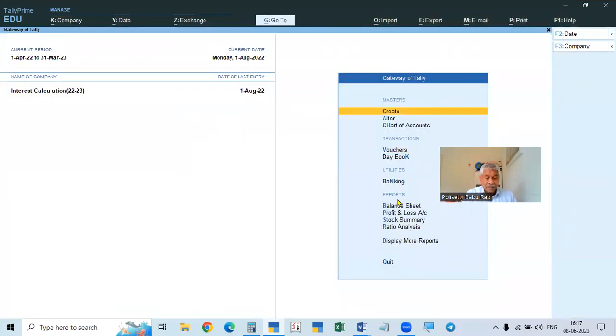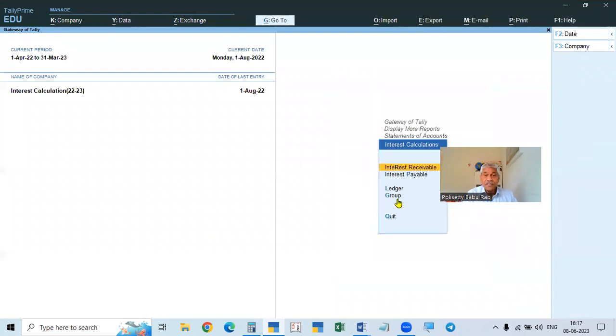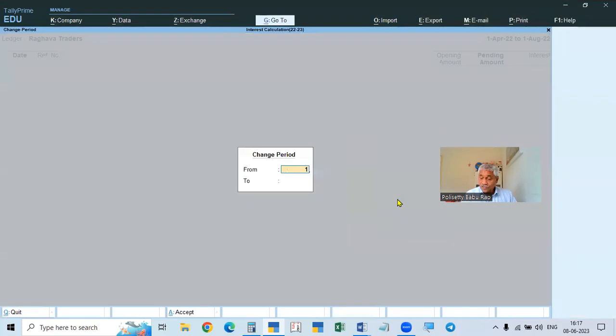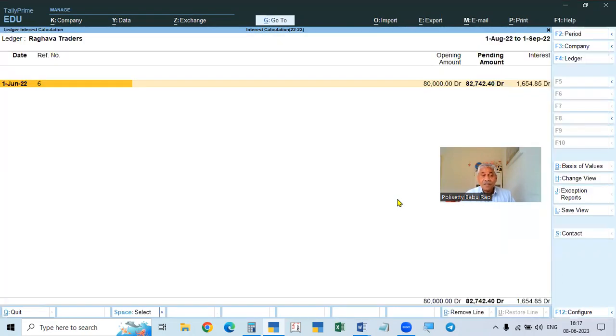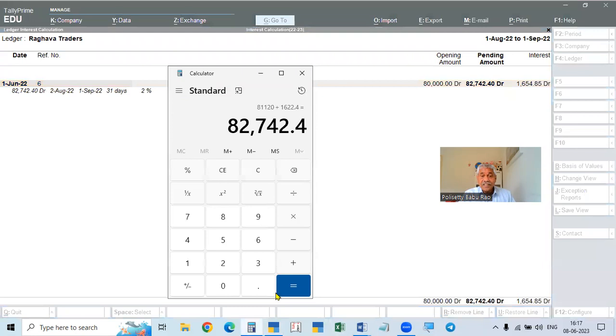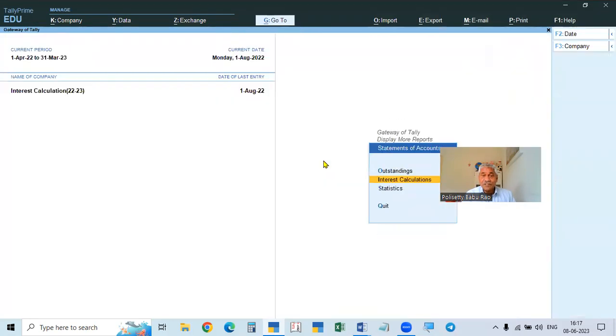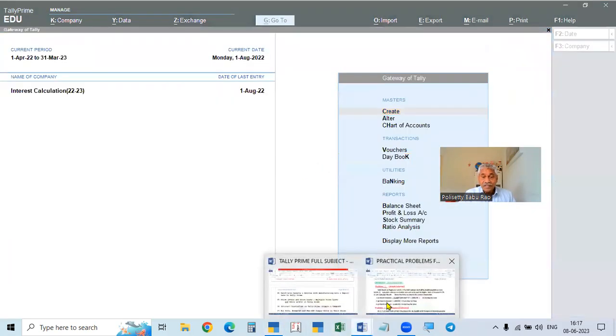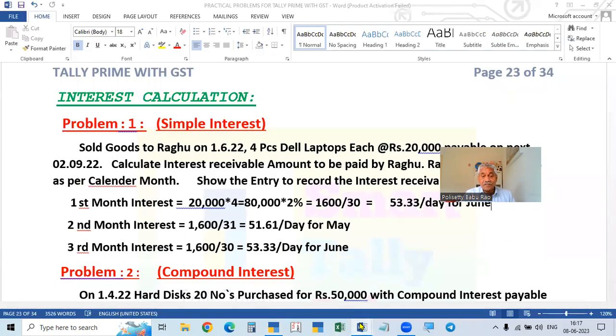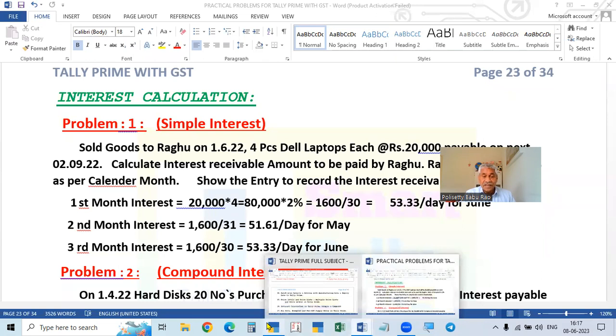1st August to 1st September. Display, statement of account, interest calculation, ledger. June is done, August completed, so now 1st August to 1st September. If we take 1st September, see the amount. The principal amount is 82,742.40 because the last month's interest was also added to the principal. Okay, like this it is. It is to be transferred. Because of the problem, it is given on 2nd September, so we will take it up to 2nd September.